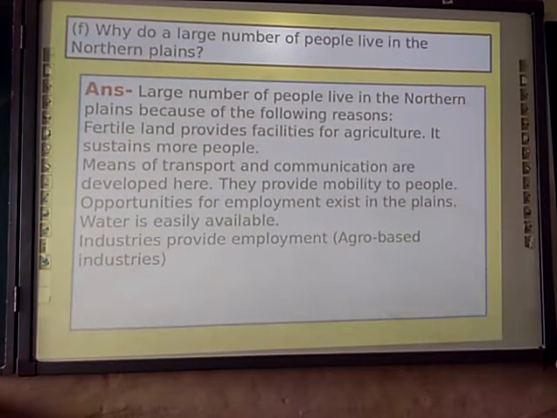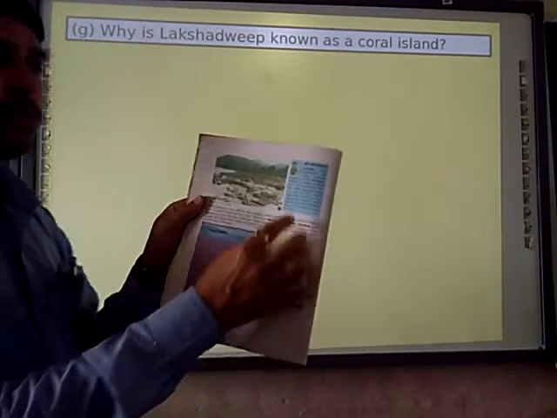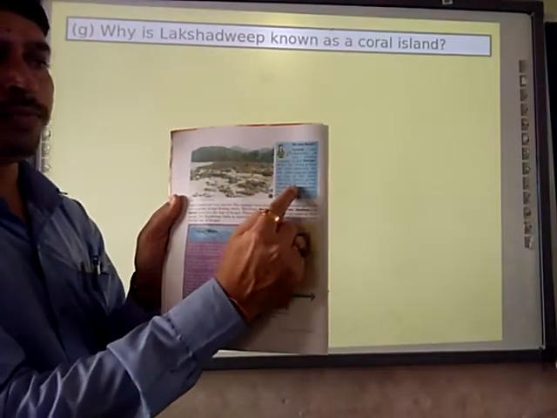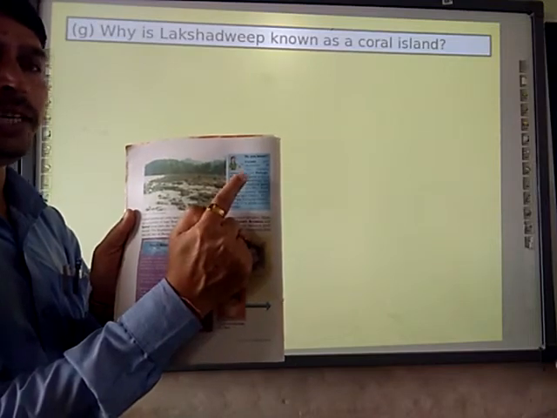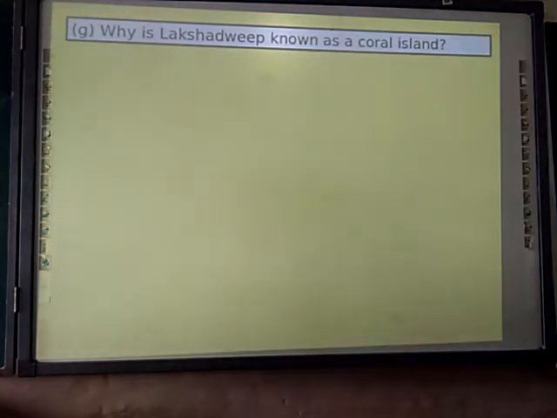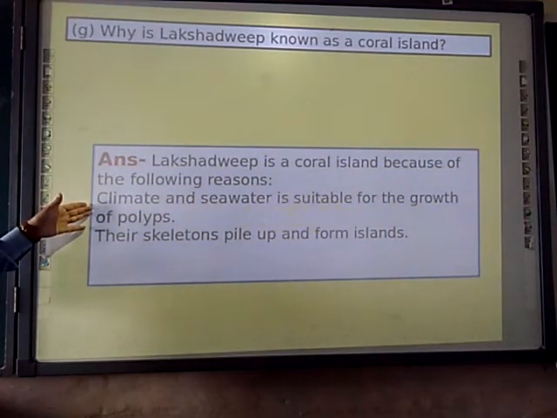After that, we are going to see the next question. Why is Lakshadweep known as a coral island? The answer is given in the textbook, in the Do You Know paragraph. Read this point and get your answer. But for your reference, I am placing the following points for you, right?